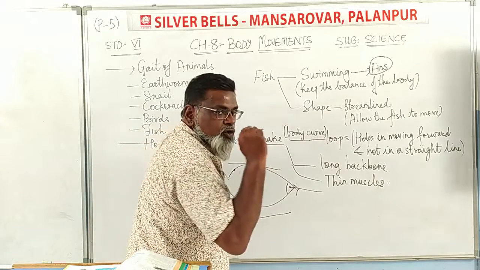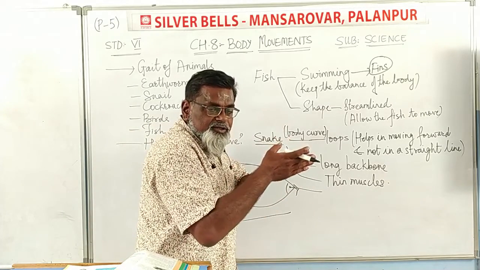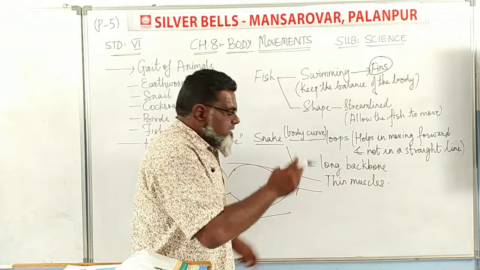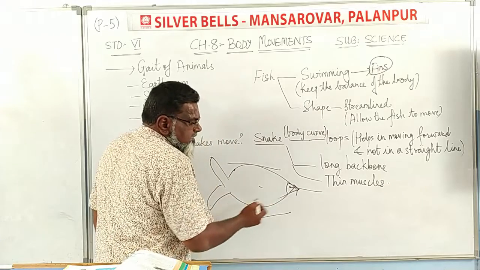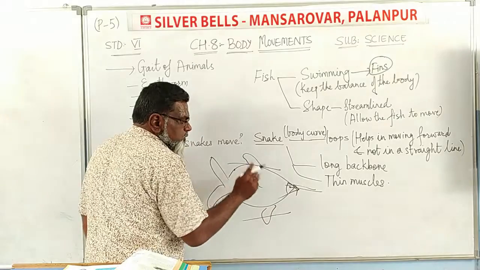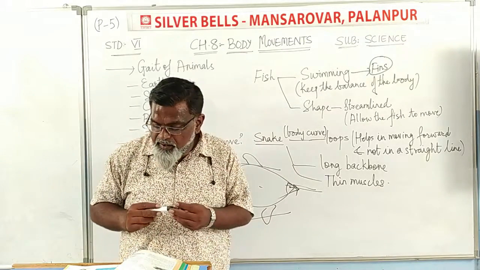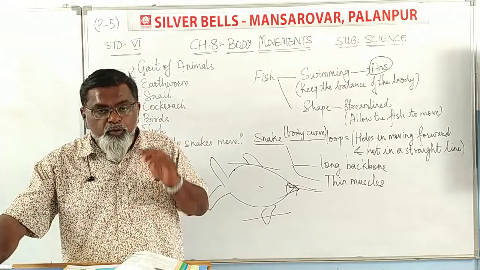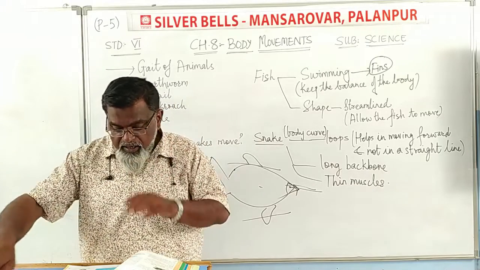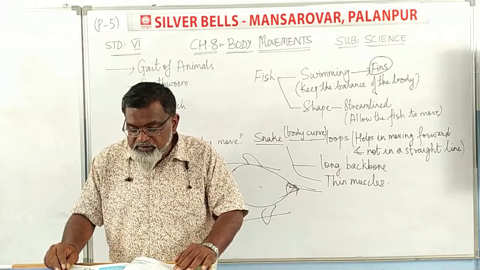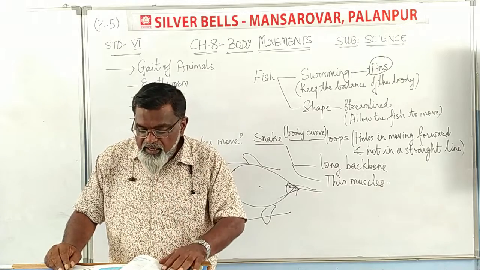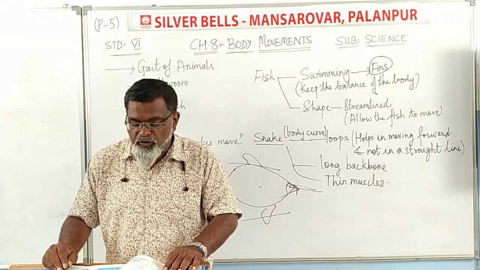Now to cross anything, there is air pressure, there is water pressure, so some points should be needed. So with this streamlined body, the fish moves forward, and the fins over here help the fish to swim. The body tapers at both the ends. This body shape is called streamlined. The shape is such that water can flow around it easily and allow the fish to move in water.